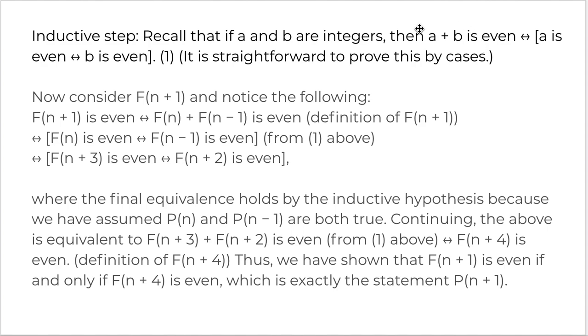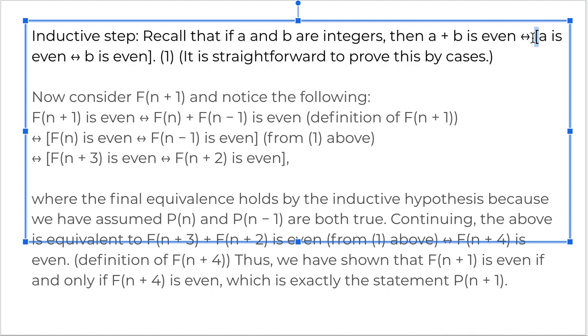Try to prove this. A plus B is even implies that A is even if and only if B is even. Okay? Look at the brackets that I've used here just to make sure you know what you're talking about. Next, consider Fn plus 1. If Fn plus 1 is even, then we have to say that Fn and Fn minus 1 both are even. If Fn is even, that implies that Fn minus 1 is also even, and if Fn plus 3 is even, then Fn plus 2 is also even.